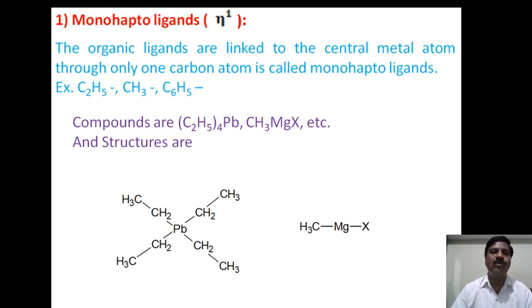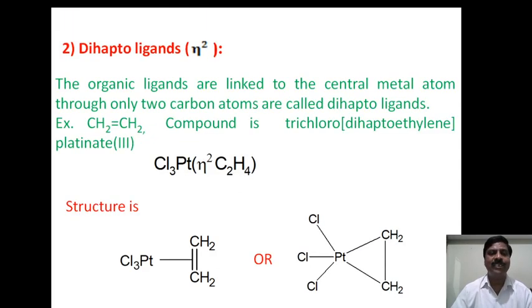Now, similar to monohapto ligands, the second classification is dihapto ligands. Di is nothing but 2, therefore hapticity will be 2. Here, when we say dihapto, you have to keep in mind that only 2 carbon atoms are directly linked with the central metal atom. How do we systematically explain this? The organic ligands linked to the central metal atom through only 2 carbon atoms are called dihapto ligands.